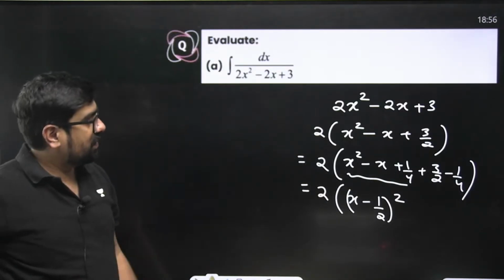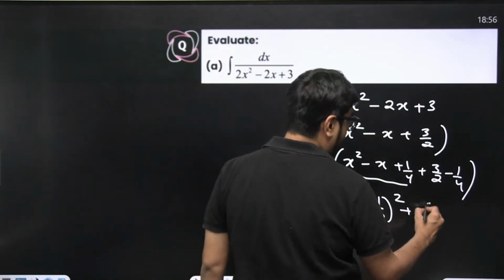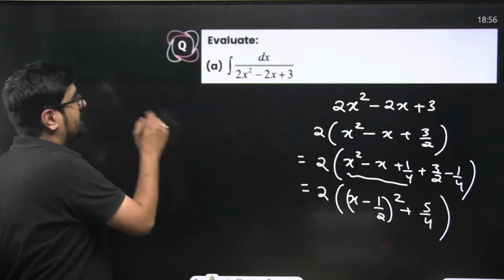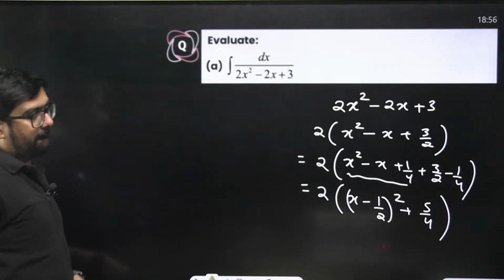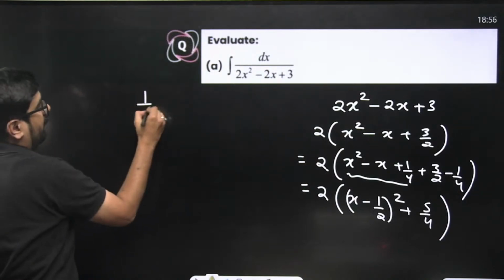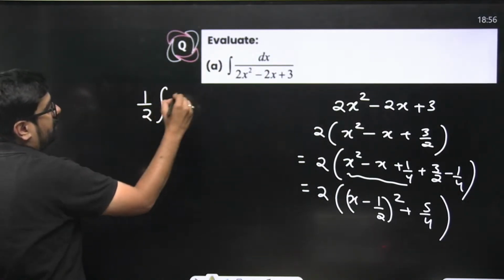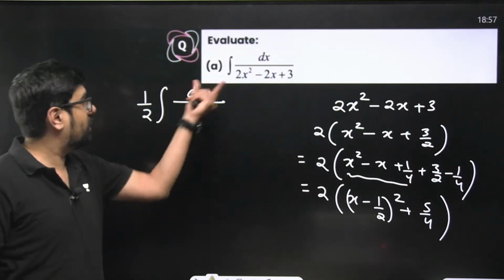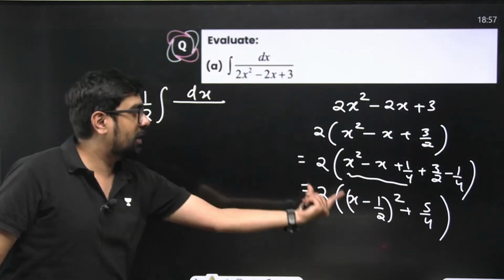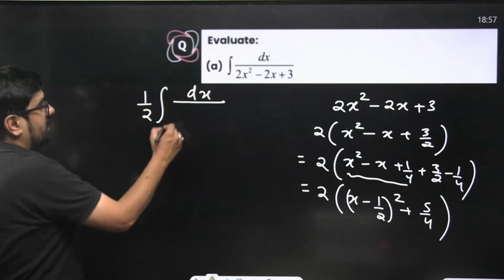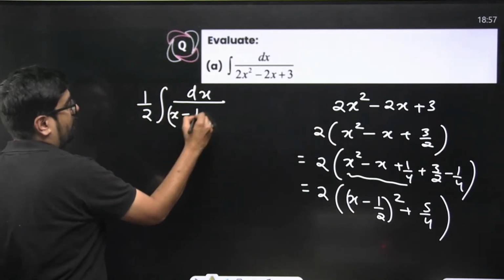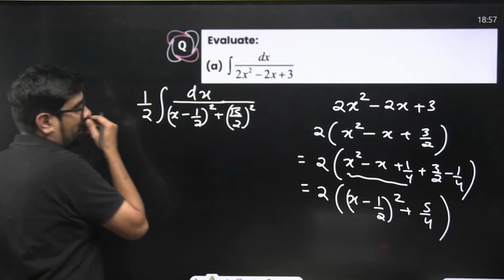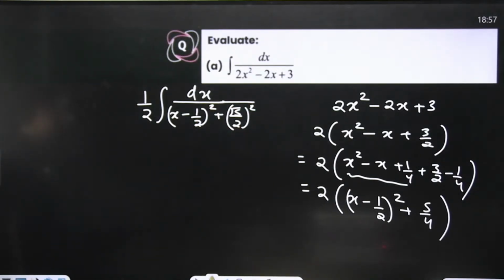Yeah, 6 minus 1, 5 by 4 plus 5 by 4. You get it. So what did this problem become? Over here, we are just going to do 1 by 2, right? Integration of dx divided by 1 by 2 will come out. From this entire thing, 2 is common. This denominator is this, so 1 by 2 I have taken out. This will become x minus 1 by 2 whole square plus root 5 by 2 whole square. This is our standard format.